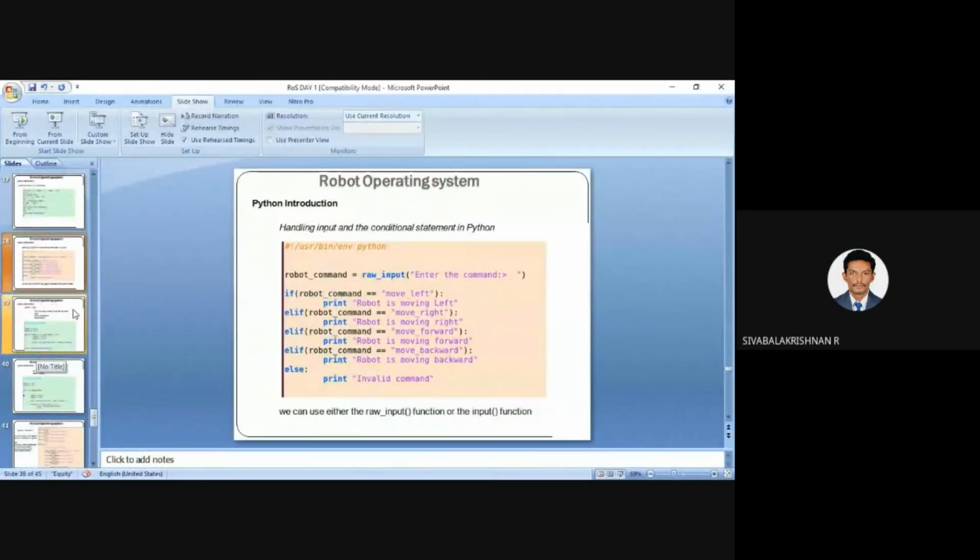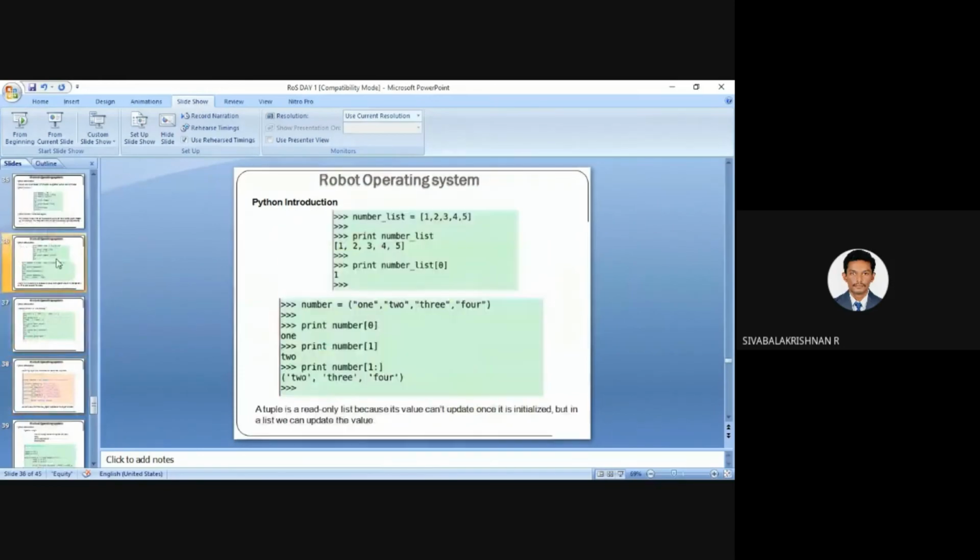So these are the important functions, syntax and modules which are widely used in Python programming. So you have to practice these things.